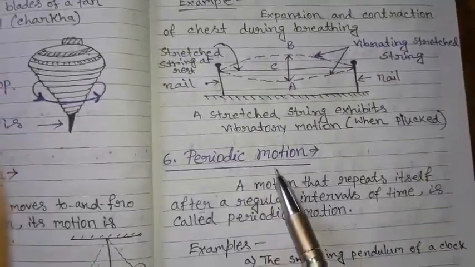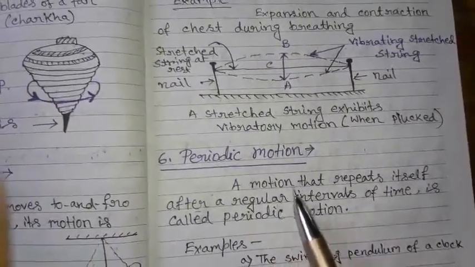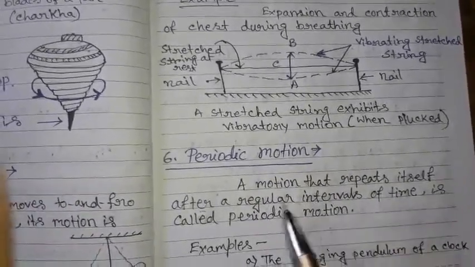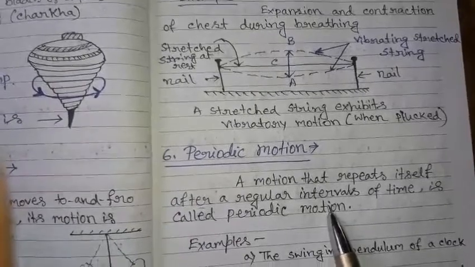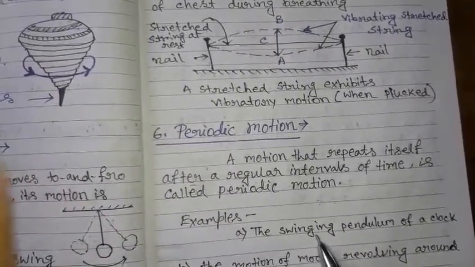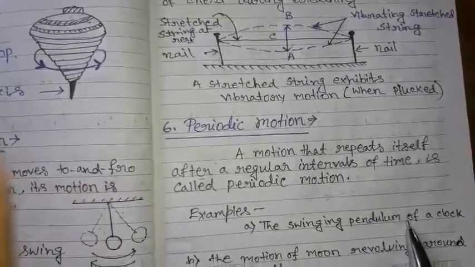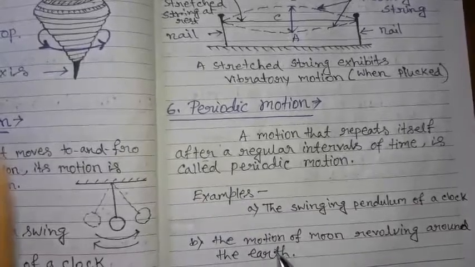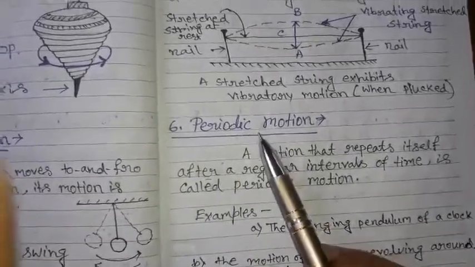Next is periodic motion. A motion that repeats itself after regular intervals of time is called periodic motion. Example: the swinging pendulum of a clock, the motion of the moon revolving around the earth. So these are examples of periodic motion.